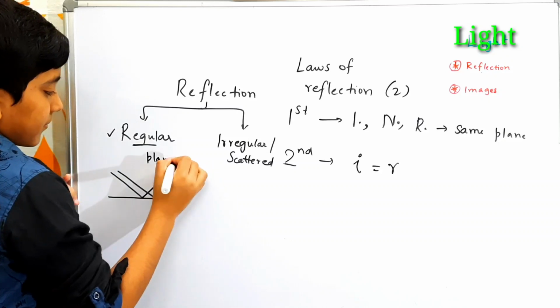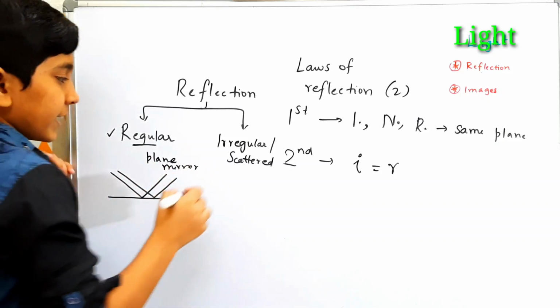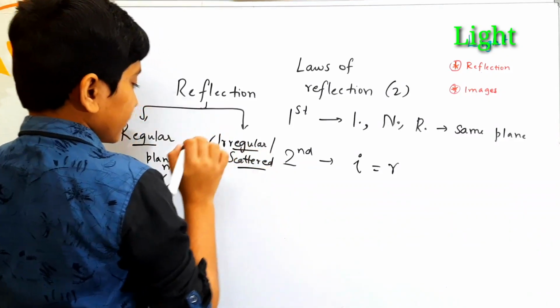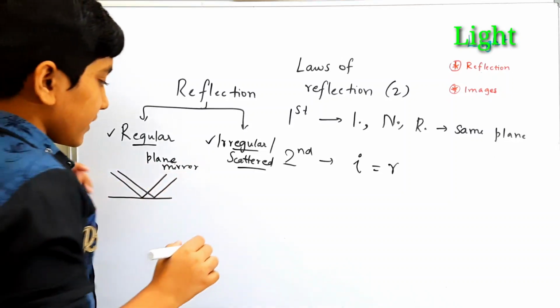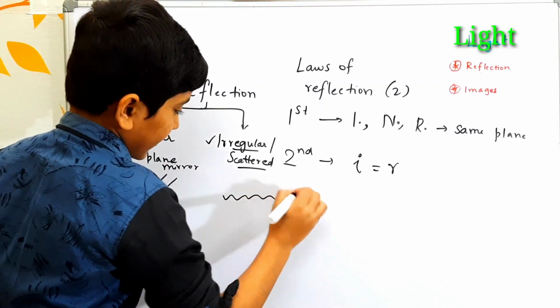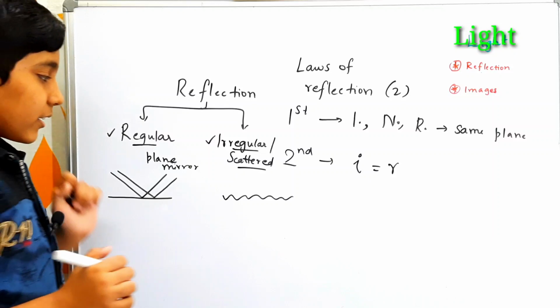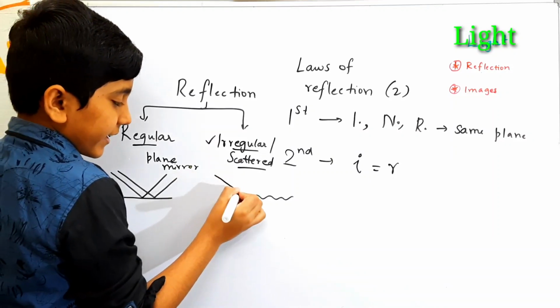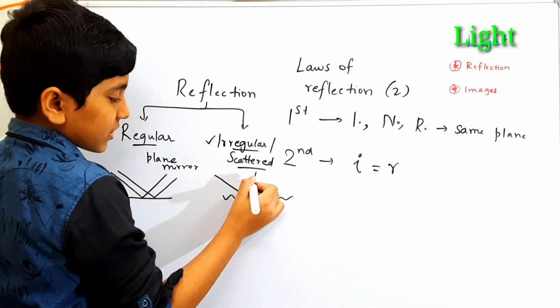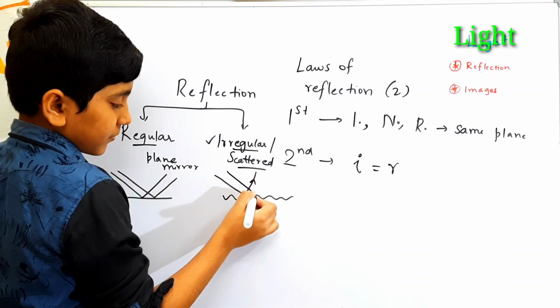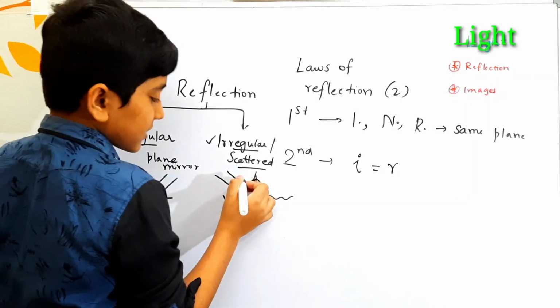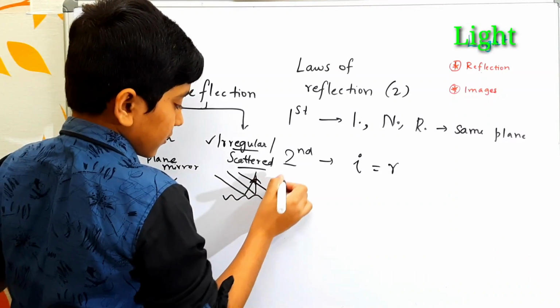Coming to the irregular or scattered or diffused reflection, in this reflection there would be some irregularities. With these irregularities, if we project a light ray, then it deflects towards some other direction.